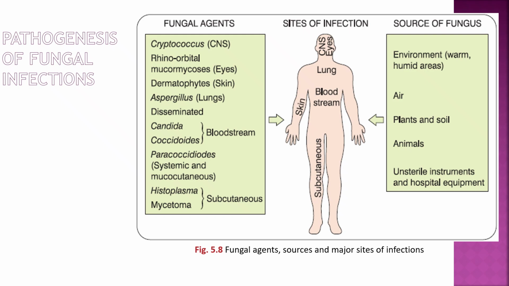Pathogenesis of fungal infection. Source of fungus: environment, warm humid areas, air, plants and soil, animals, unsterile instruments and hospital equipment. Site of infection: CNS, eyes, lungs, bloodstream, skin, subcutaneous tissue. The fungal agents cause disease according to the site of infection. Cryptococcus affects the CNS, eyes and rhino-orbital mucormycosis, skin dermatophytosis, lungs aspergillosis, bloodstream disseminated Candida, Coccidioides and Paracoccidioides systemic and mucocutaneous, subcutaneous Histoplasma, mycetoma.